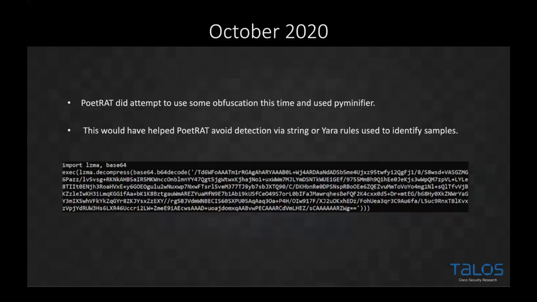That makes analysis of that quite difficult because general analysis tools, things like Sublime Text or 010 Editor, when you're trying to look at this stuff to reverse it and see what's going on in the file, don't handle multiple instances of different character sets and right-to-left parameters the same way. So if they'd have used that, this would have made the reversing a little more complicated. They've tried to use this essentially to avoid detection via any string or YARA rules that people were using for detection. And this is what it looked like. You'll see it uses base64 with LZMA compression as well.